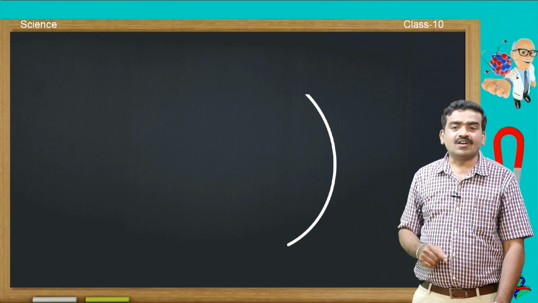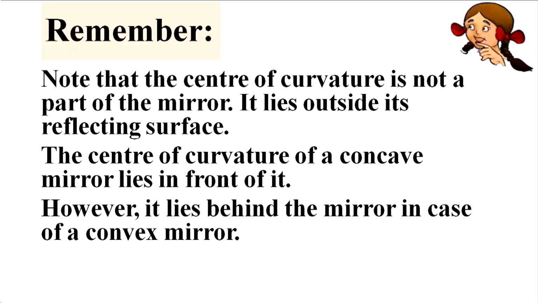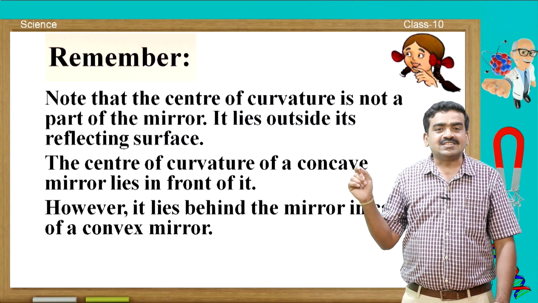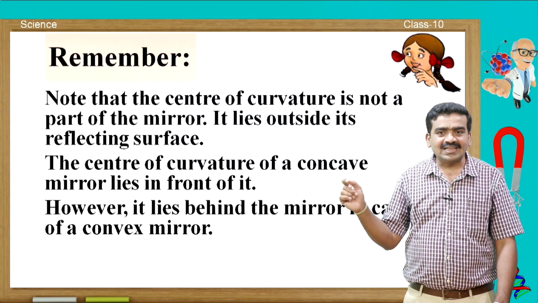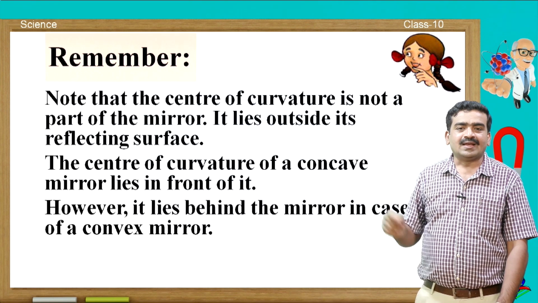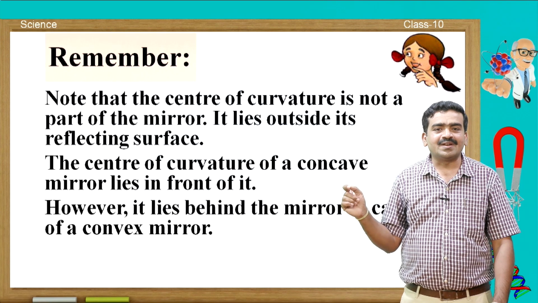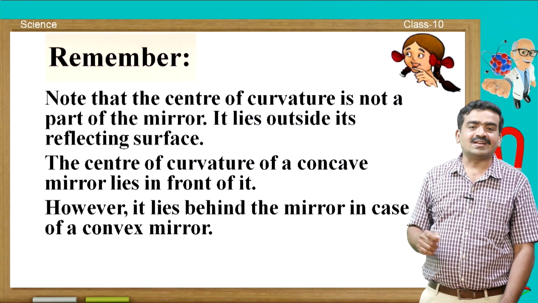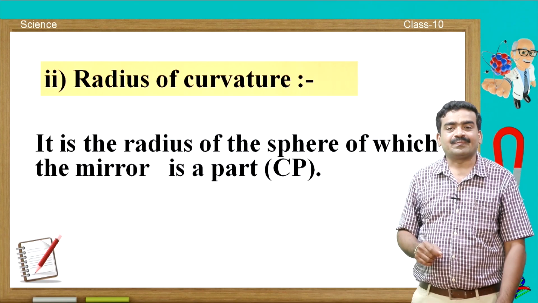You know that if you extend the curved surface, we are going to get an imaginary sphere, and that sphere has a center. That center is nothing but the center of curvature. It is represented by the letter C. Remember, the center of curvature is not a part of the mirror, it lies outside its reflecting surface. The center of curvature of a concave mirror lies in front of it. However, it lies behind the mirror in case of a convex mirror.